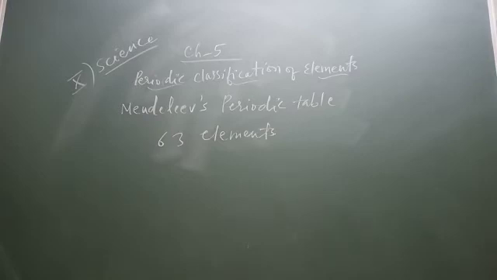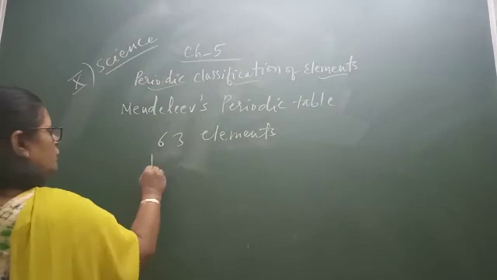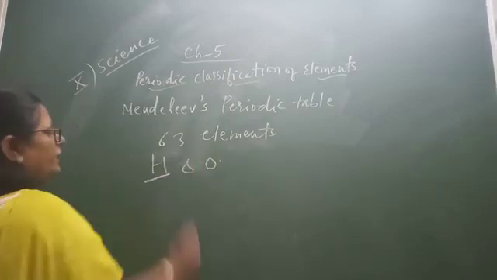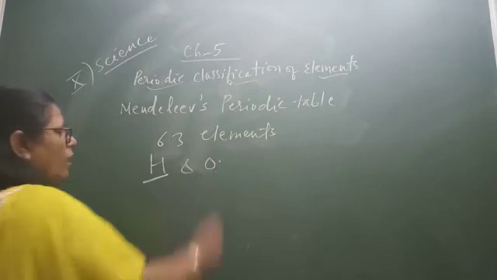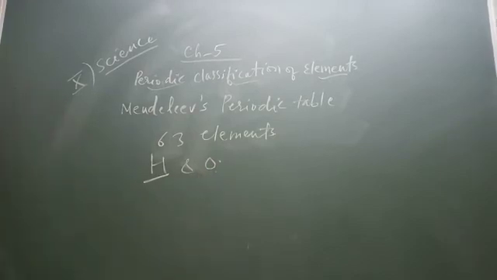The formula of the hydride and oxide. So hydride and oxide: hydride means hydrogen compound, oxide means oxygen compound. So the hydride and oxide formed by an element were treated as one of the basic properties of the element for its classification. He then took 63 cards, and on each card he wrote down the properties of one element. He sorted out elements with similar properties and pinned the cards together on the wall.